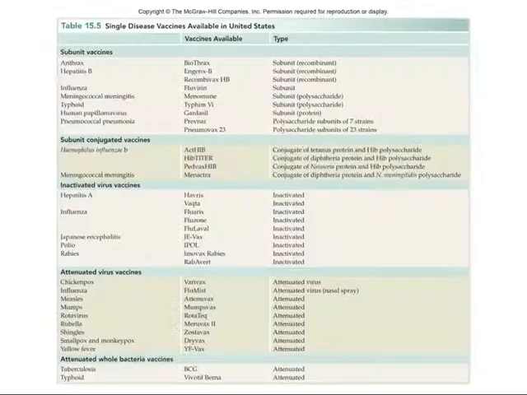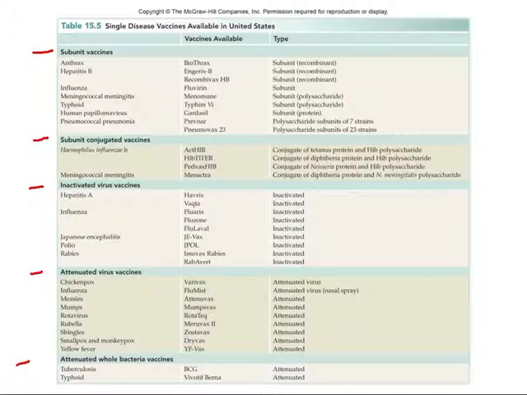These following couple of tables will give you some insight into the sorts of vaccines that are available in the US. Here they've been broken down into their various categories: subunit vaccines, conjugated subunit vaccines, inactivated vaccines, attenuated vaccines, and then whole bacteria vaccines that we don't really see anymore. Just an interesting list to look at.